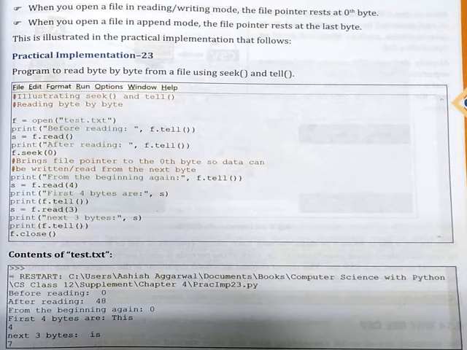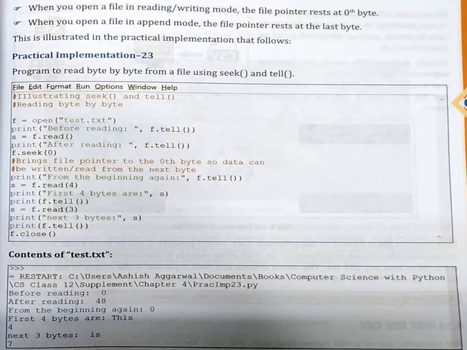So you can make use of the tell method or function to see where actually my file pointer is, and you can simply make use of the seek method to position your file pointer at any specific location using its values, for bringing it to any desired location or accessing any limited number of data.